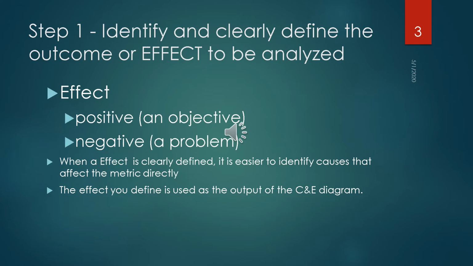When you are going to draw, there is another special point to consider. The idea is that the bones indicate the impact of the causes. The causes with the biggest impact should be placed closer to the head of the fish, closer to the effect.